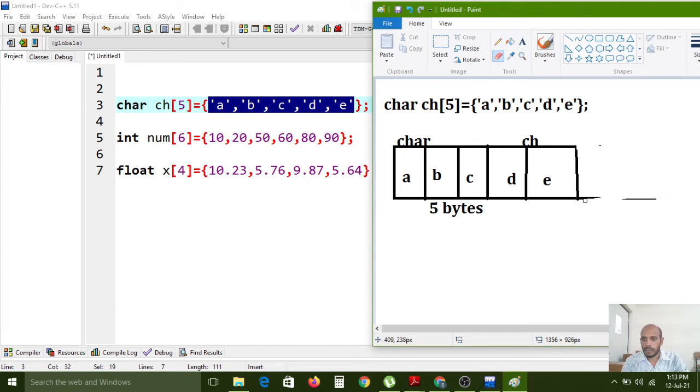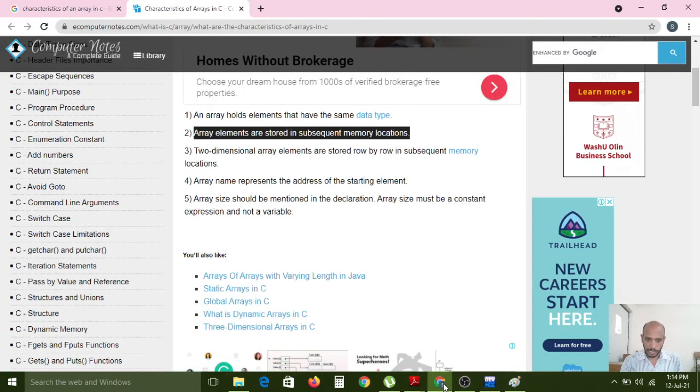So that's why 5 bytes of memory is allocated while executing. Like that the memory is created side by side, and that is called subsequent memory location.